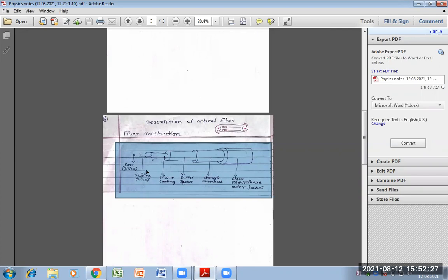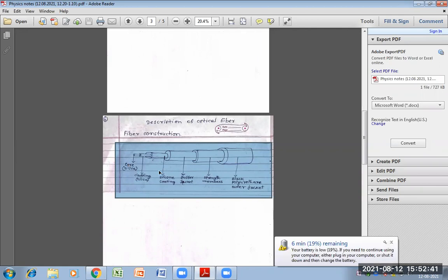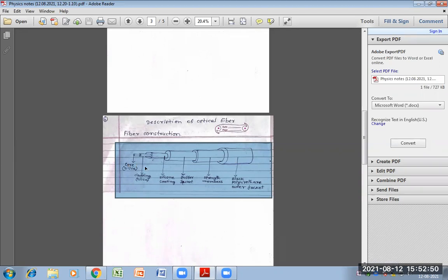The core as well as cladding is made by either glass or plastic. With these materials, three major types of fiber are made. One is plastic core with plastic cladding. Next is glass core with plastic cladding, and last is the glass core with glass cladding.